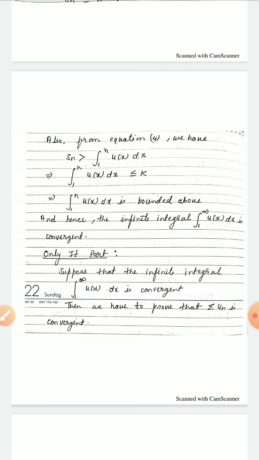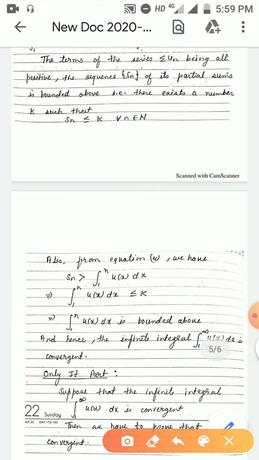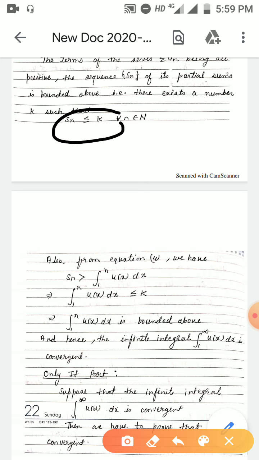So, combining this and the above term, we can write integration 1 to n of u(x) dx is less than or equal to k. That means integration 1 to n of u(x) dx is bounded above, and hence the infinite integral integration 1 to infinity of u(x) dx is convergent.